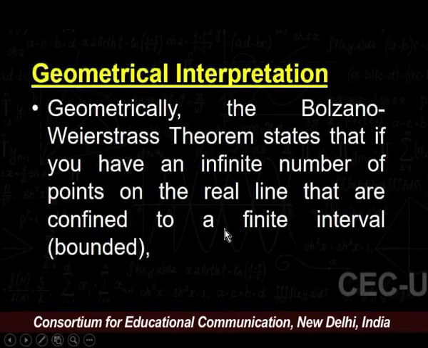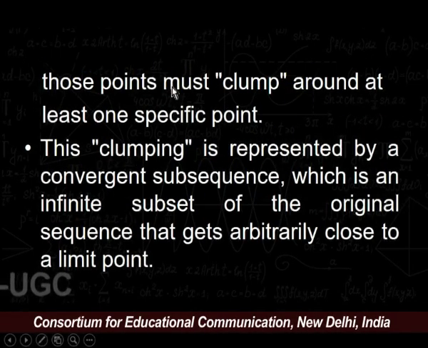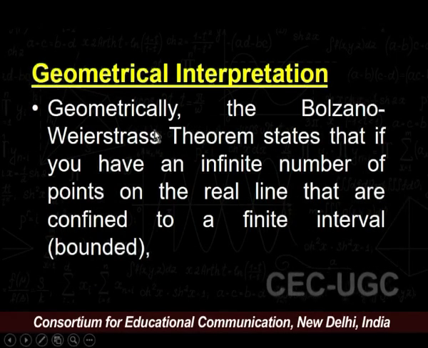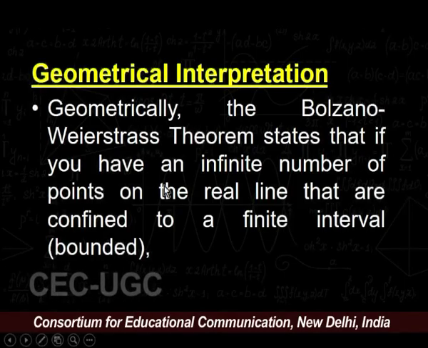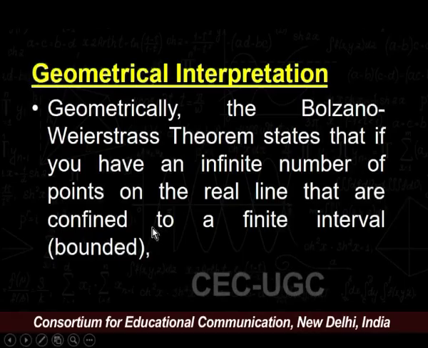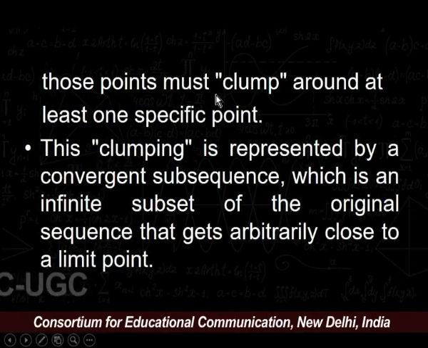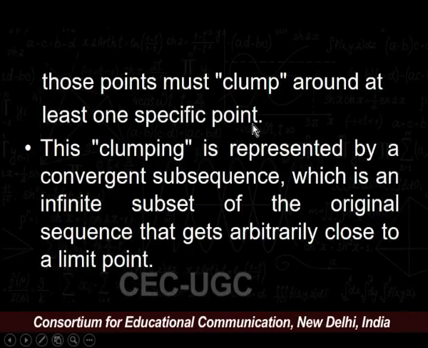Geometrical interpretation of the Bolzano-Weierstrass theorem. The geometrical interpretation states that if you have an infinite number of points on the real line that are confined to a finite interval, that is bounded, those points must clump around at least one specific point. I repeat, geometrically, if you have an infinite number of points on the real line confined to a finite interval, those points must clump around at least one specific point.